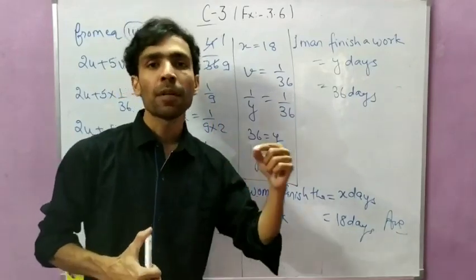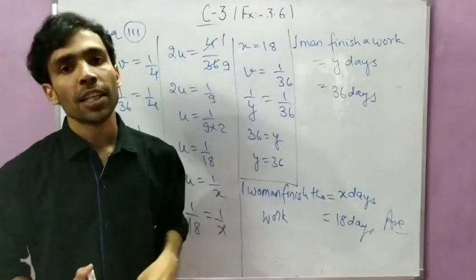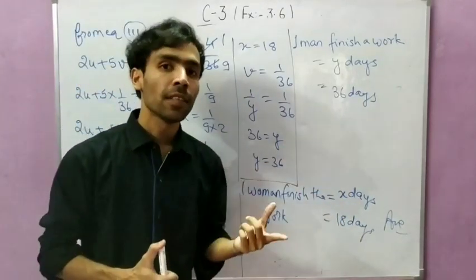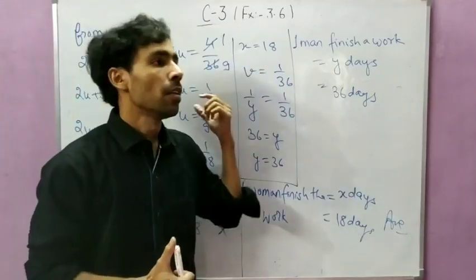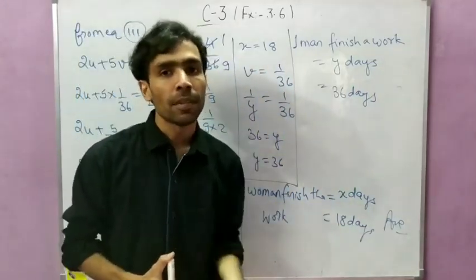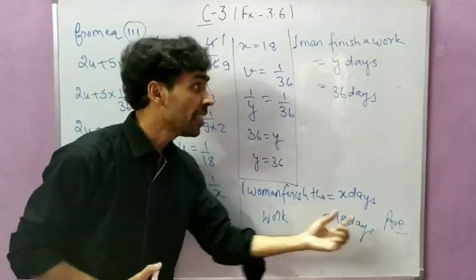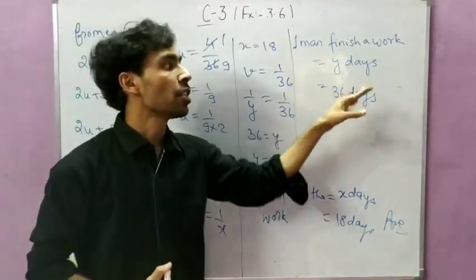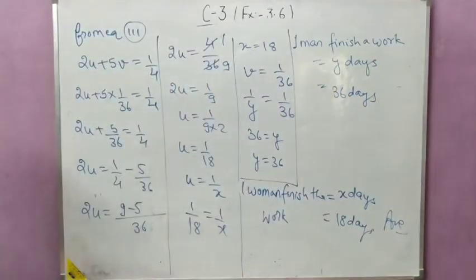If she is completing a work in X days, then 1 day work of a woman will be 1 by X. Similarly, 1 day work of a man will be 1 by Y. And according to the question, make the equations and solve them. In the end you will get that a woman can finish that work in 18 days and a man can finish a work in 36 days. Okay, so this is the answer of the second part of the question. So please note down.